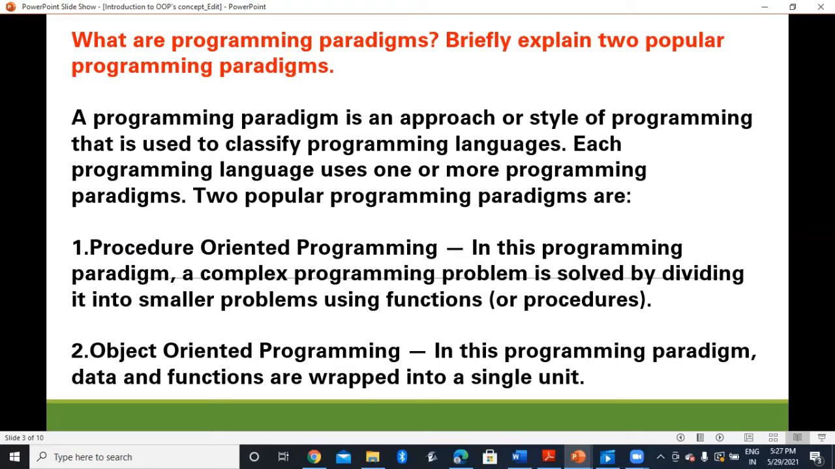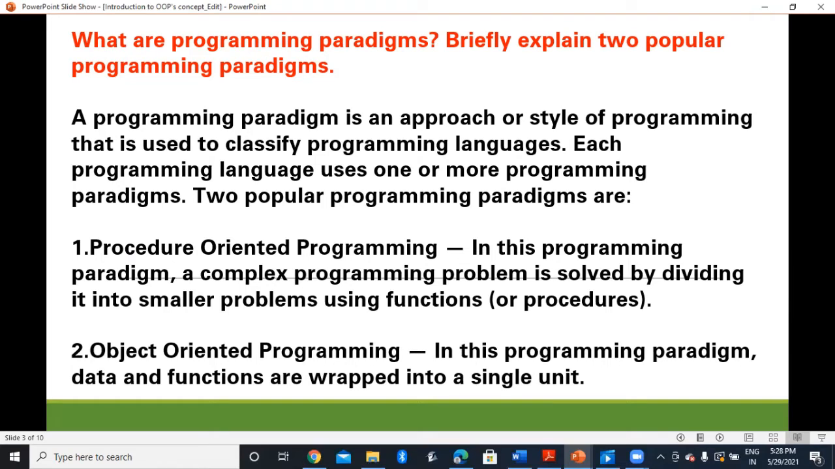So what is a programming paradigm? In simple language, we can say it is an approach or style of programming that is used to classify programming languages. Each programming language uses one or more programming paradigms. Now there are many programming paradigms, but the popular two are POP and OOP.